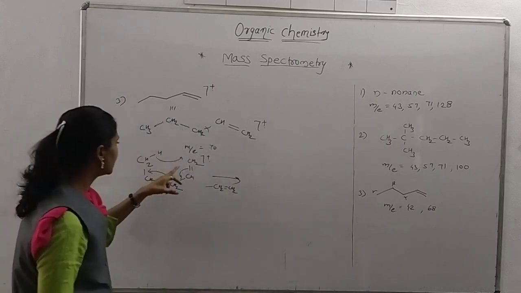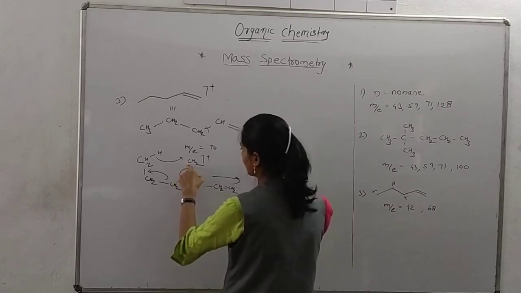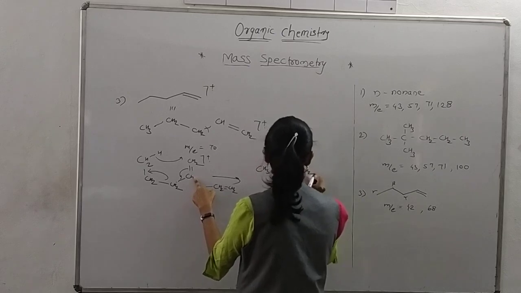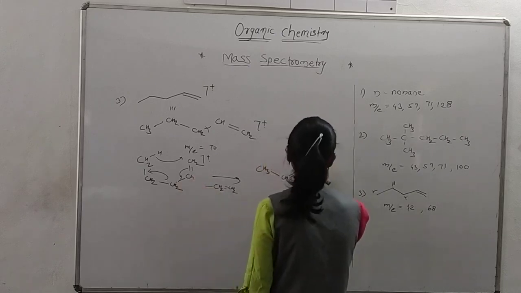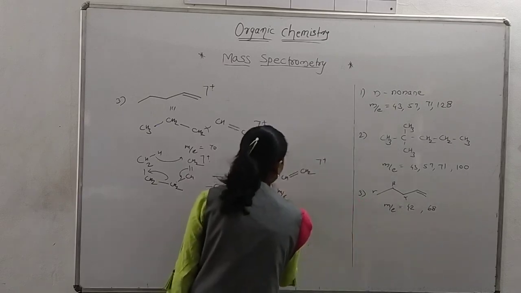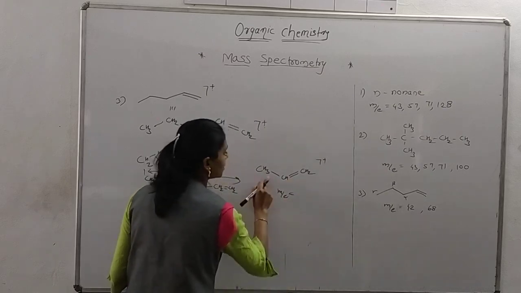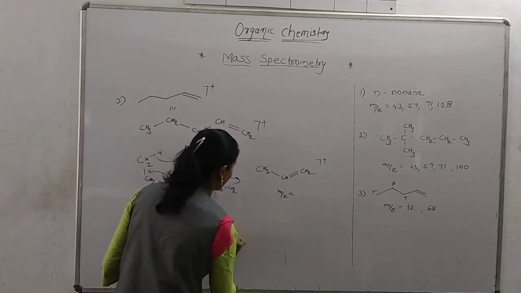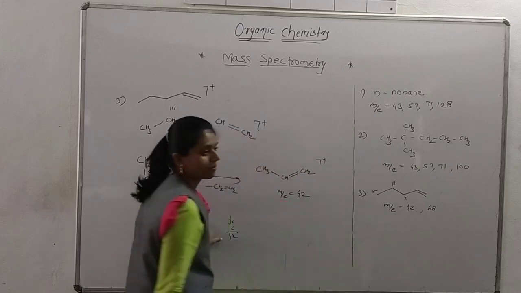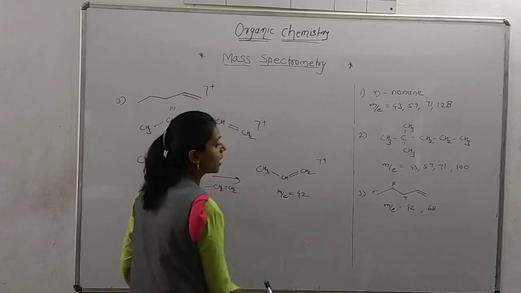Okay, and we are getting here a cation, that is CH3, here there is CH double bond CH2. Okay, this is a cation. So what is the m/e value of this? 36 and 3, 4, 5, 6, 42. So we are getting here the value 42. Okay, in this way we are obtaining the m/e value.